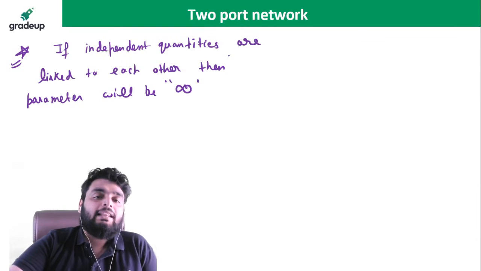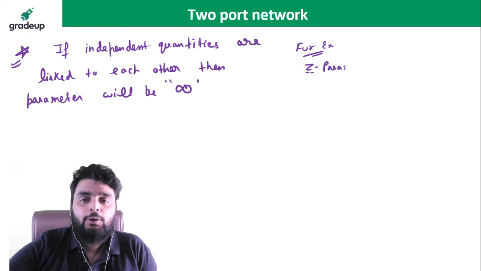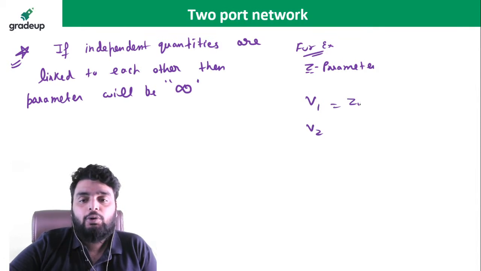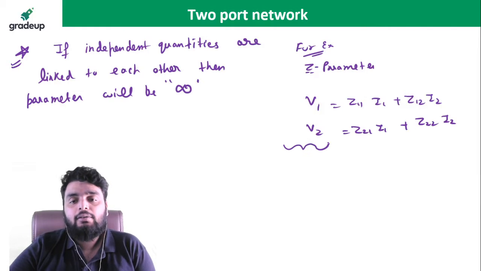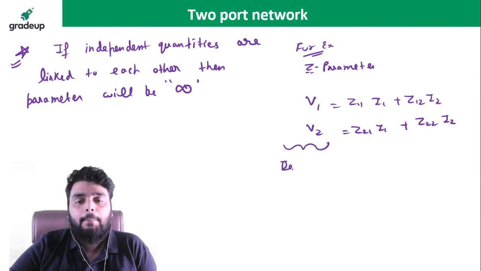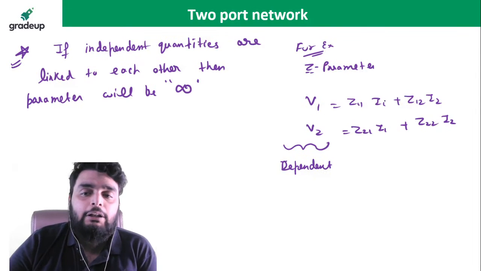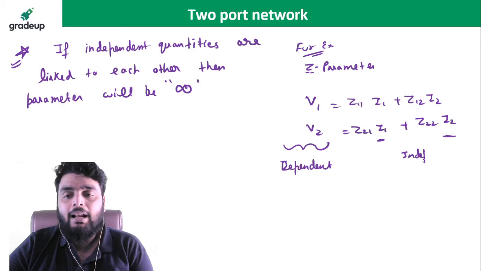So what is the meaning of this particular line? Let me explain it with an example. Suppose you have to find a z parameter. V1, V2 equals z11 I1 plus z12 I2, and z21 I1 plus z22 I2. Look carefully, these parameters are the dependent parameters. Why? Because they depend on the values of I1 and I2, whereas I1 and I2 are the independent parameters.